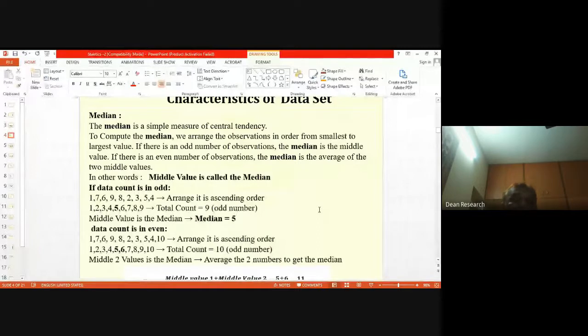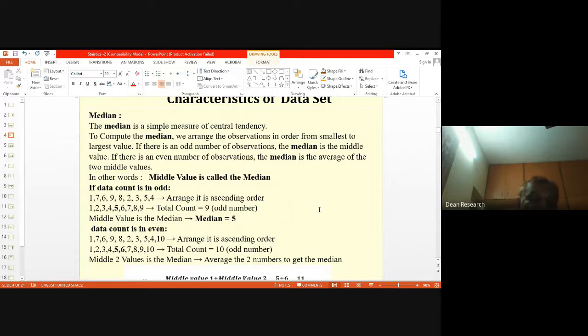Now, if the data count is even, in that case, a similar example: say I am considering 10 values, which, when you do the measurement, are 1, 7, 6, 9, 8, 2, 3, 5, 4, 10. Arrange them in ascending order. You get 1, 2, 3, 4, then 5, 6, then 7, 8, 9, 10. If you take the fifth and sixth value together, put a bracket.